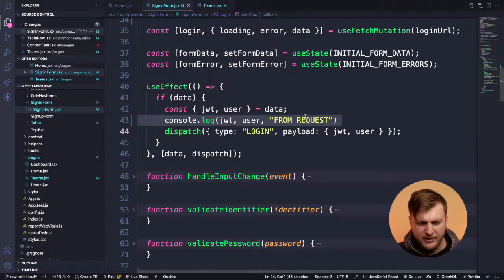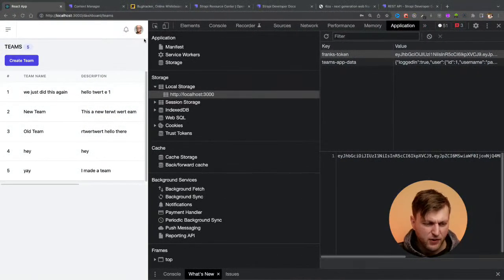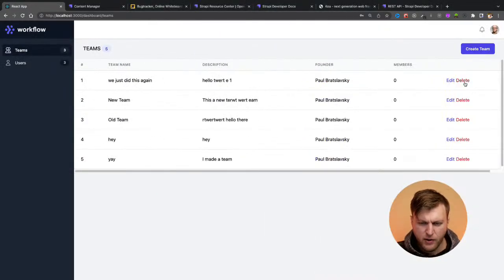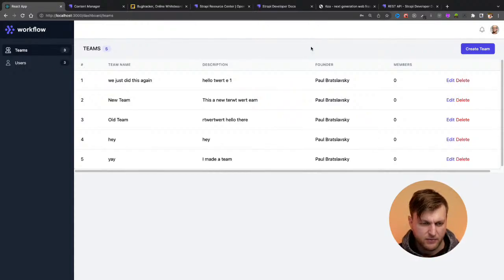So now let's implement. Since we got this far, let's implement the delete functionality. I'm going to do it in the most simple way possible for me right now, but then I'm going to refactor my code, just to get an idea here.